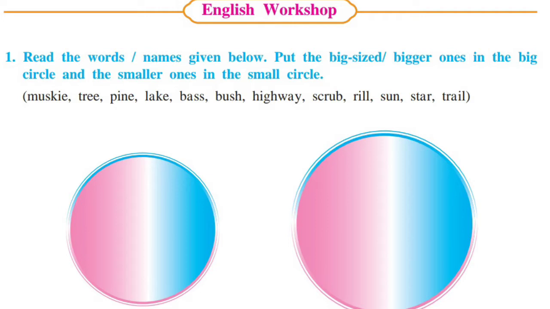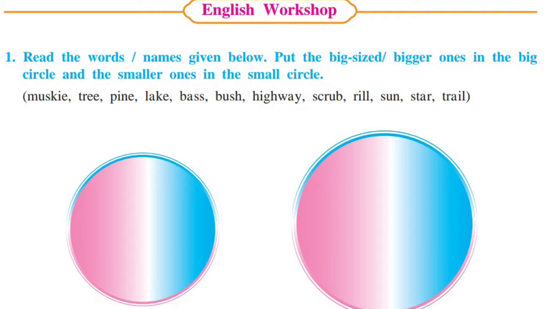This word is bush. In a poem, I have read this word as a bush. You can pronounce this word bush as well as bush. Next word is highway. Next word scrub. Next word rill. Next word sun, star, and trail. Now you already know which word is bigger and which word is smaller.